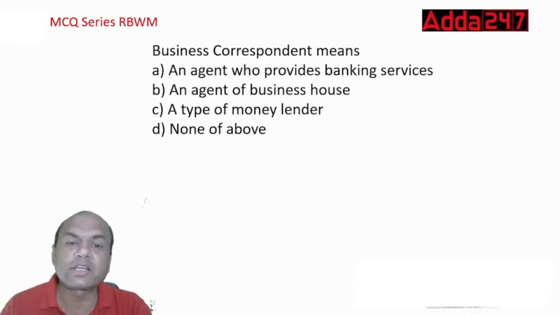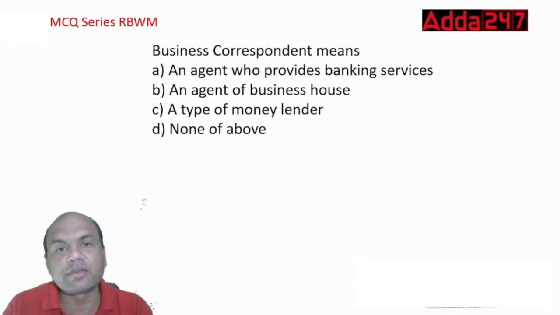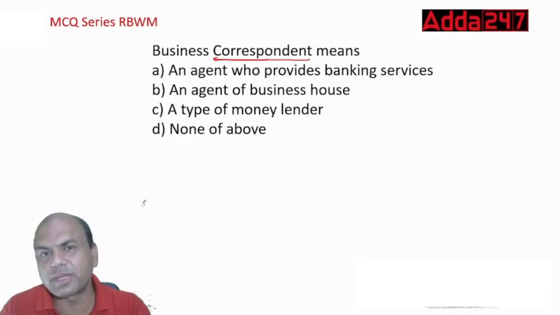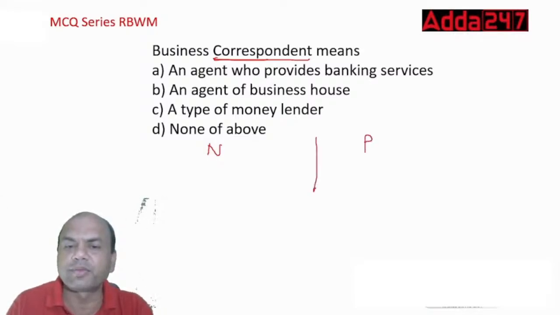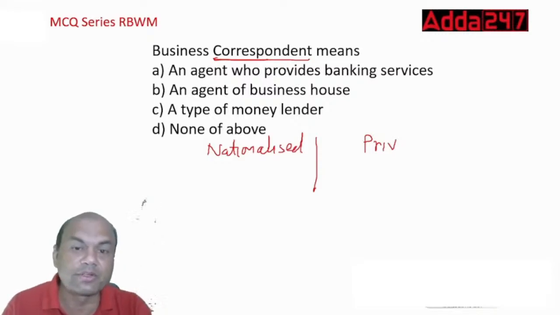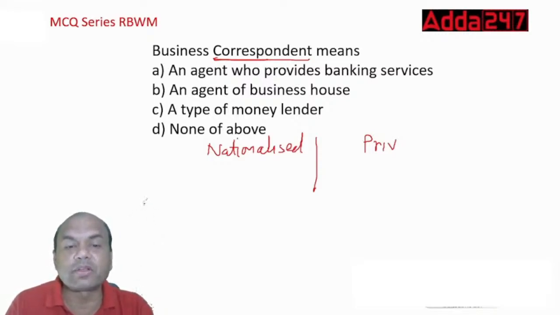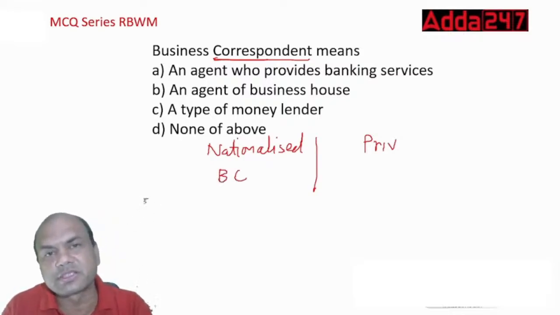Business correspondent means, now that's why I said difficult level questions are coming up. What is a business correspondent? You all have BCs now in your banks. Here, nationalized banks, I'll just write N over here, and second is private banks, P. Let me write it in full, because N and P don't signify anything. Nationalized and second is private. So nationalized banks have what? Nationalized banks have BCs, business correspondents. These are private agencies basically.